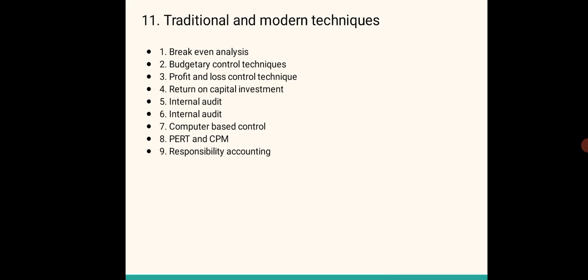So controlling is such a kind of process, by now we know, which checks the activities of the subordinates, corrects the mistakes and controls any kind of deviations to achieve the objectives. So with the help of traditional and modern techniques of control, all the activities of the business unit can be supervised properly, and there can be overall control, which is very important so as to increase the efficiency of the whole organization.